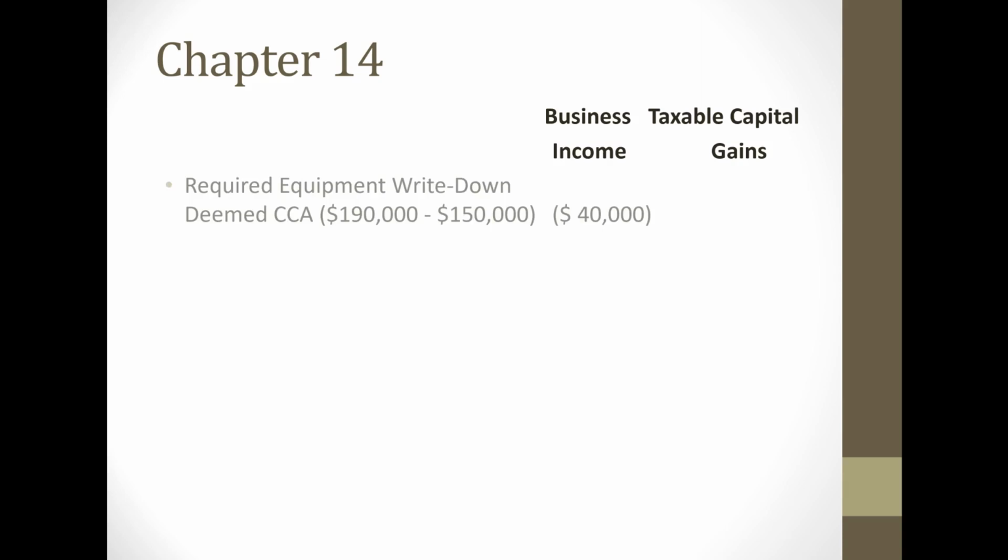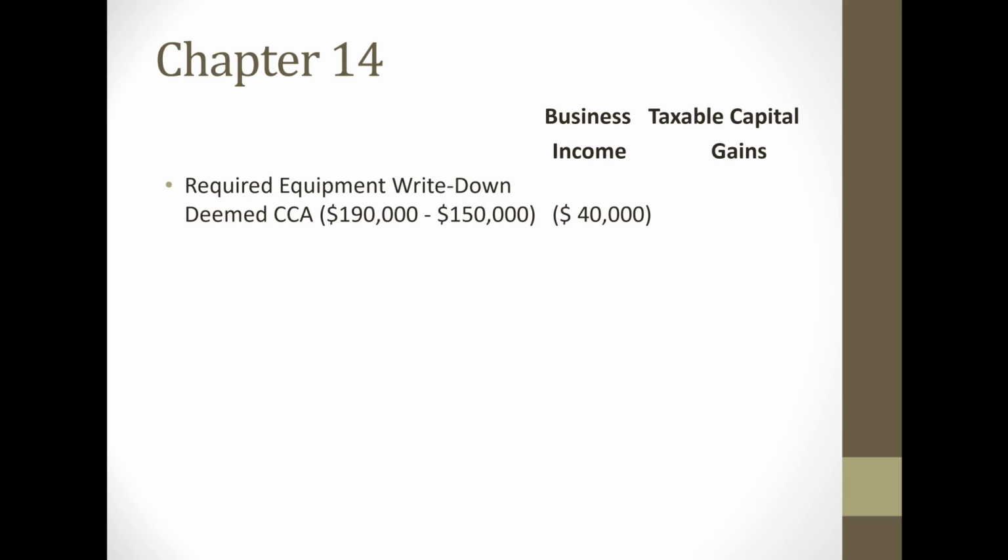Okay, let's go on to the next slide and calculate the net income for tax purposes. And let's look at the results of these elections. Well, let's look at the required equipment write-down first. Remember we said with the equipment, this is mandatory. There's going to be a write-down to fair market value.